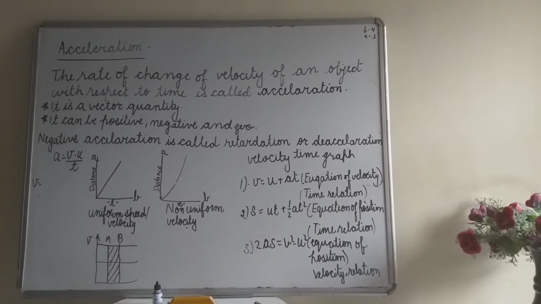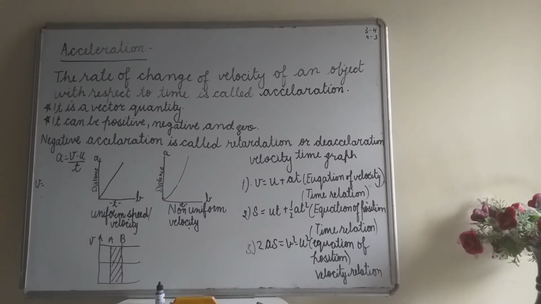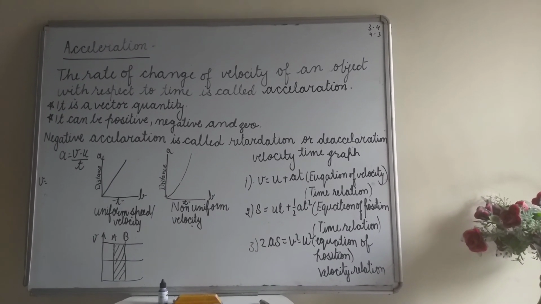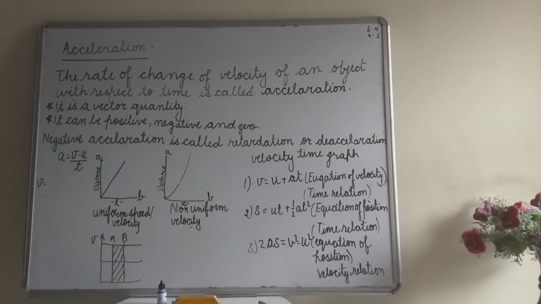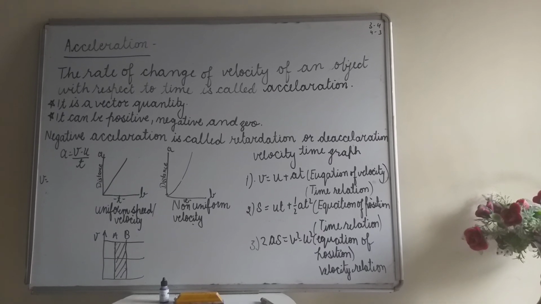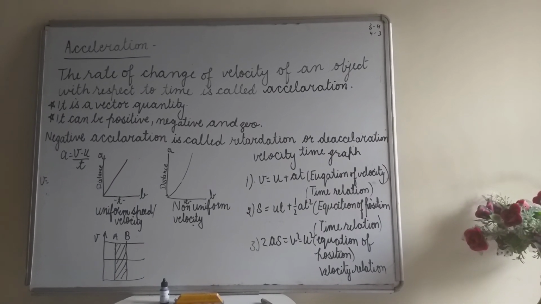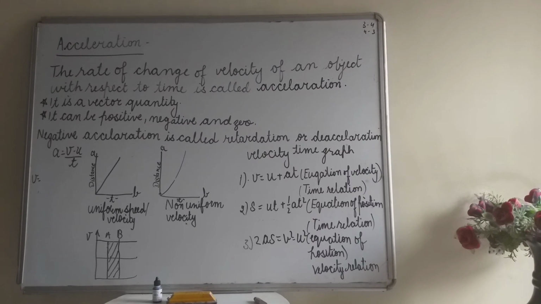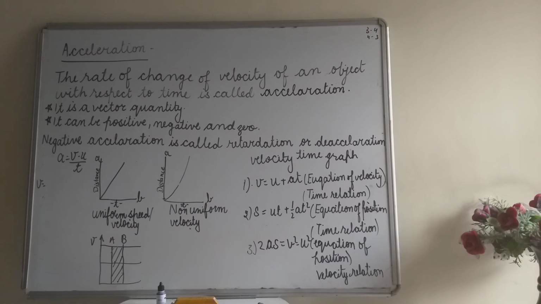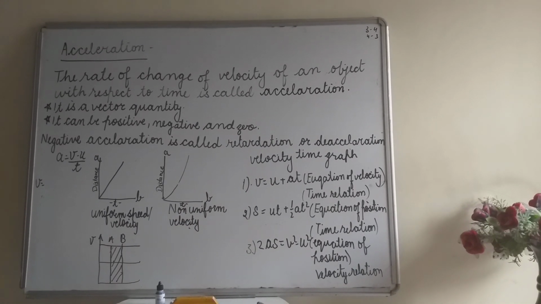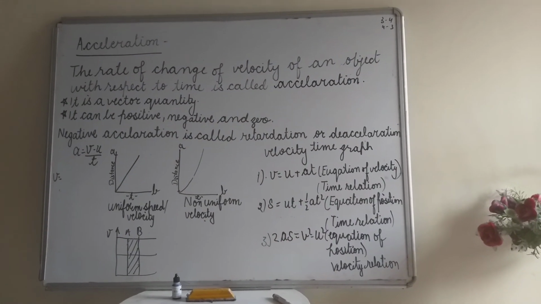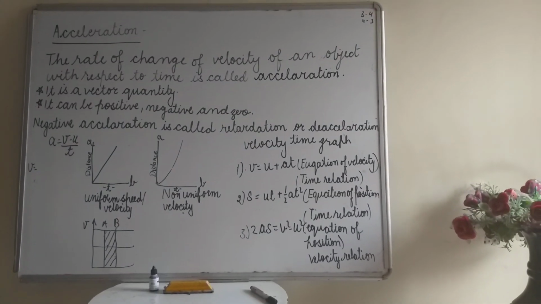And the three equations I have told, and I will explain these equations tomorrow. Today I have written the equations. v is equal to u plus at. It is the equation of velocity time relation. Second, the equation of position, s is equal to ut plus half at square. Third is 2as is equal to v square minus u square, the equation of position velocity relation.